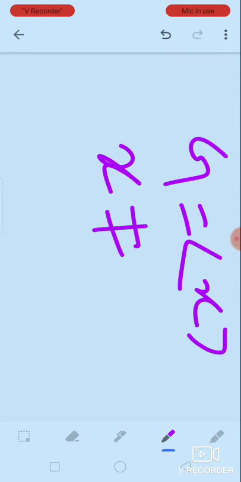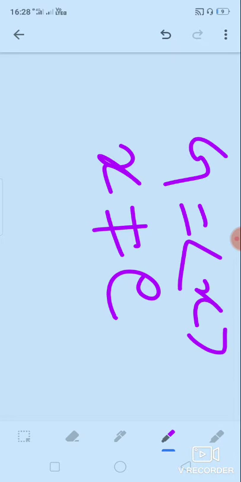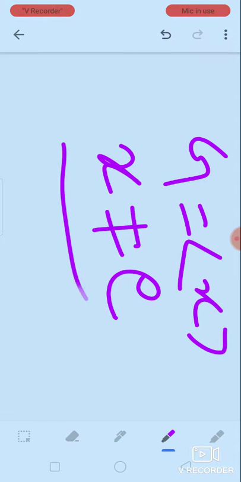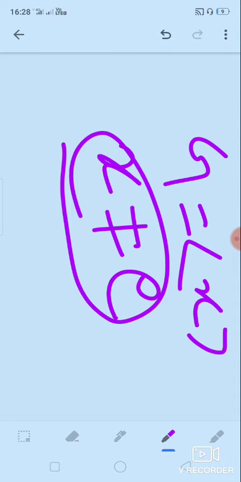I forgot one thing. When G is generated by x, here x is not equal to the identity element in G. You have to remember it. If you take the identity element, it does not generate every element of G. So x is not the identity element. I am erasing it.